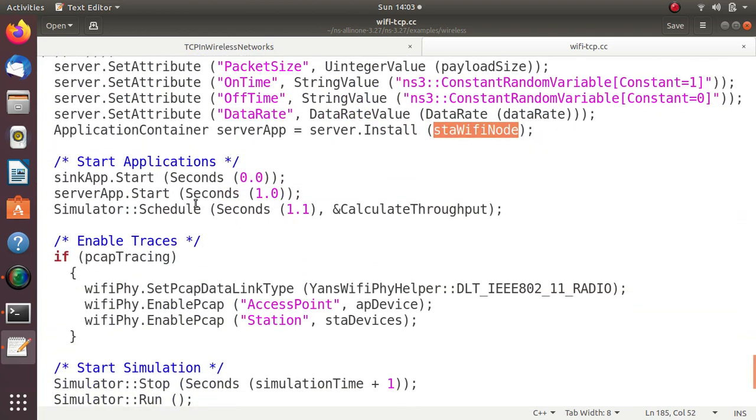Next, sink app starts at 0 seconds, server app starts at 1 seconds. Then the simulator schedule is 1.1 seconds. So at 1.1 it will start calculating the throughput.